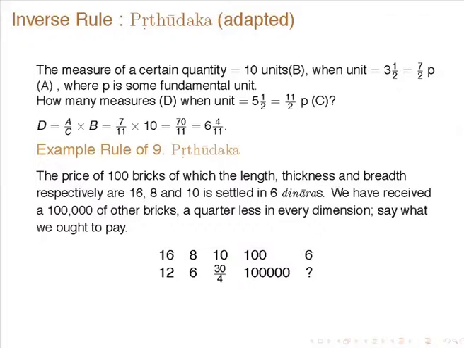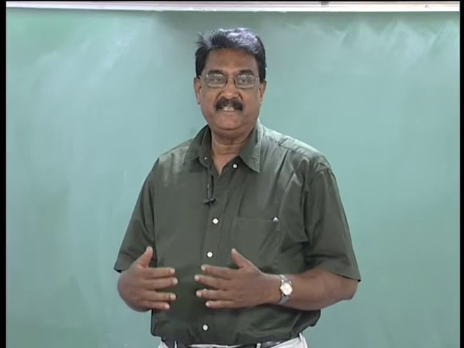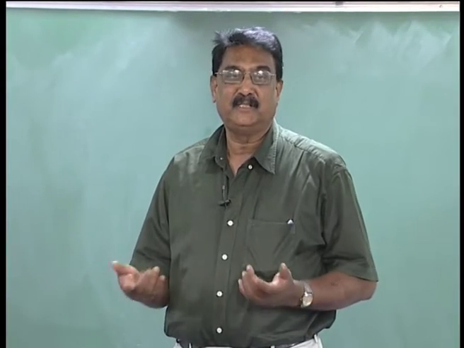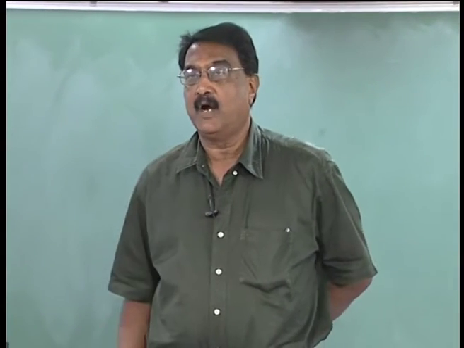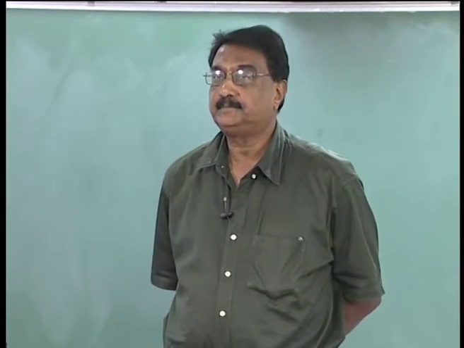The ichha, the second unit, is 5.5. We have to find the ichha phala, the second measure. So, we use the inverse rule A by C into B. Because if the unit is large, the number you get is less. If you have some length, the number of inches is much more than the number of feet. If the unit is more, the measurement will be less.